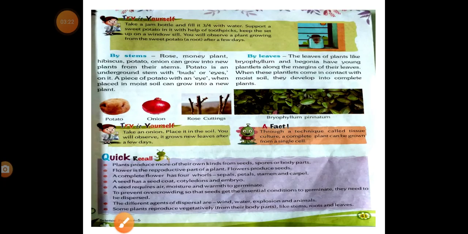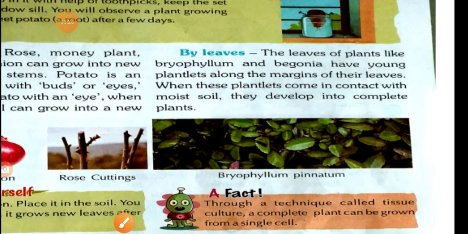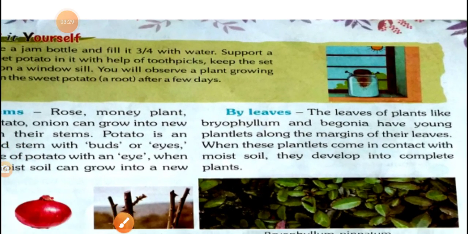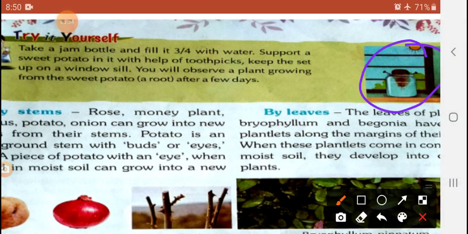Next, in the given picture, try it yourself. Have you seen beetroot, potato, sweet potato?